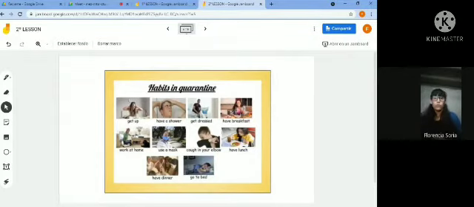What are these words? Yes, these are habits in quarantine. Excellent. Repeat for me, okay? Repeat after me. Get up, have a shower, get dressed, have breakfast, work at home, use the mask, cough in your elbow, have lunch, have dinner, and go to bed.